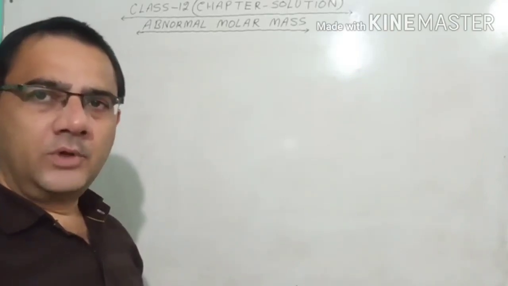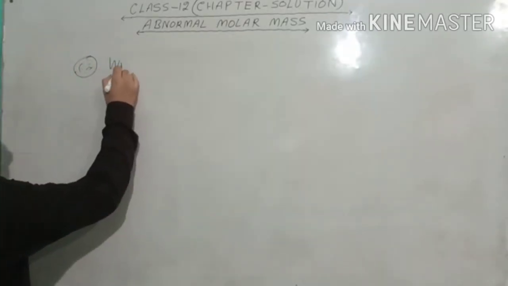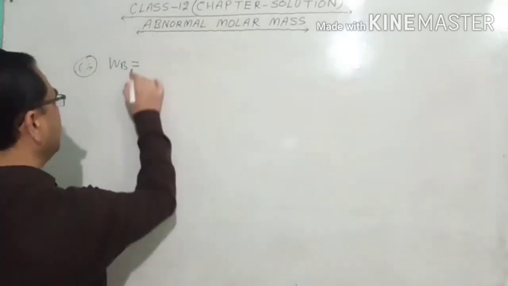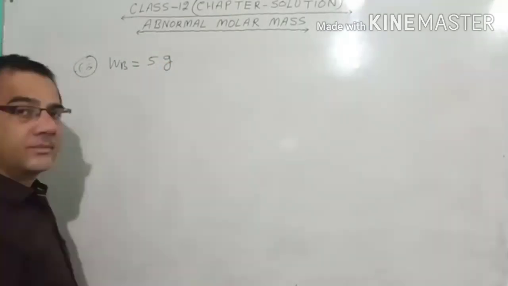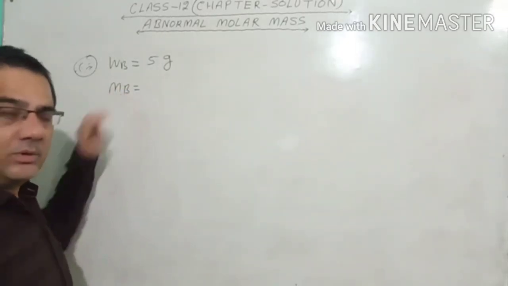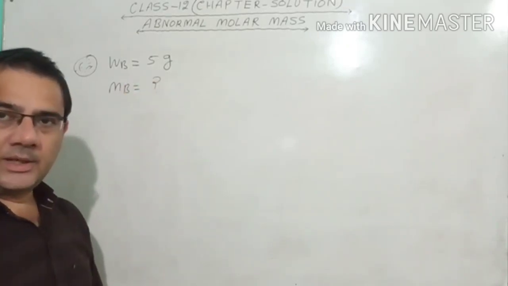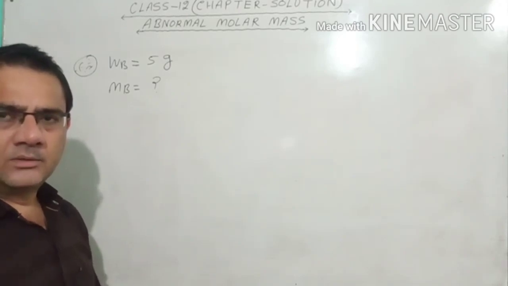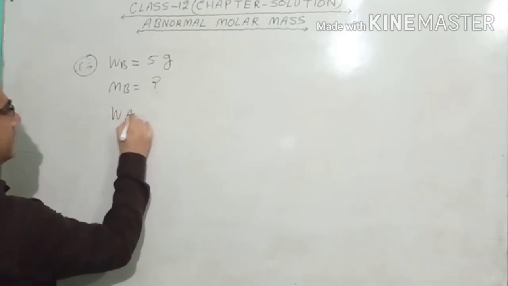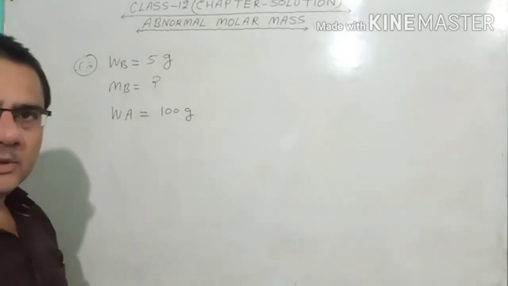First of all we will weigh it, and that gives WB. Suppose after weighing it comes to 5 gram, then we write WB is equal to 5 gram, and MB, that is the molar mass of this solute that we need to calculate, we write with a question mark. Afterwards we take one solvent like water, any quantity, for example 100 gram, so that will be WA equal to 100 gram. And WA is the mass of the solvent.